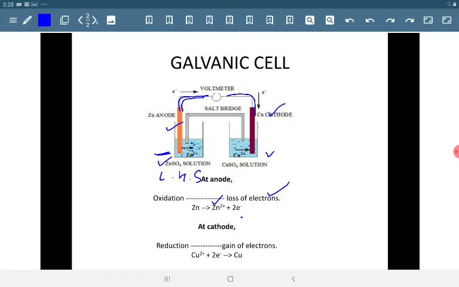And here at the cathode, reduction, that is gain of electrons, occurs. Cu2+ ions gain 2 electrons to form copper. So on the left hand side, this anodic half cell, oxidation occurs, and on the right hand side in the cathodic half cell, reduction occurs.